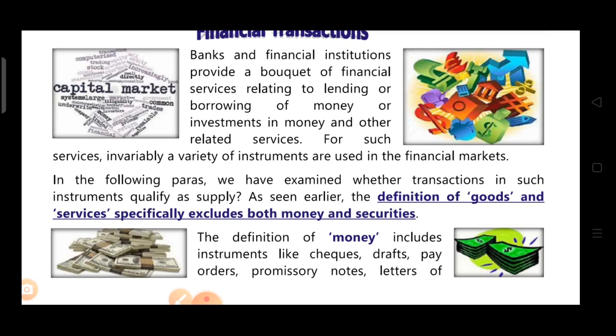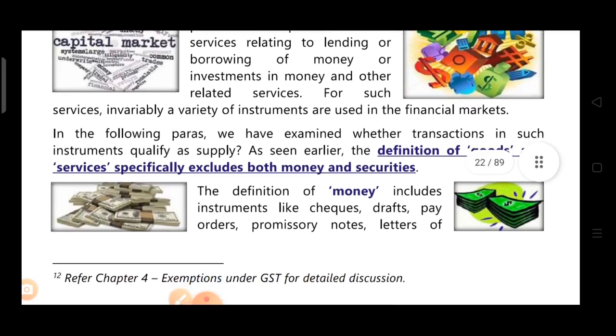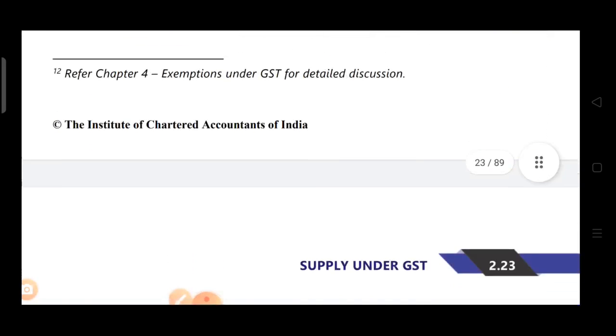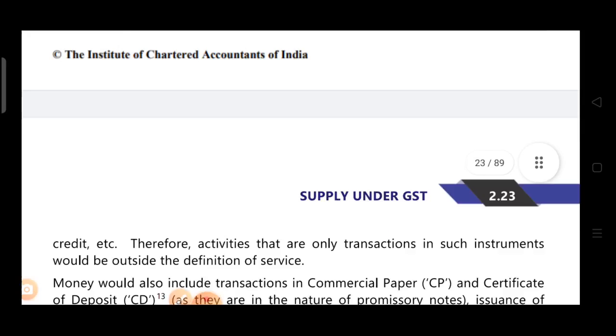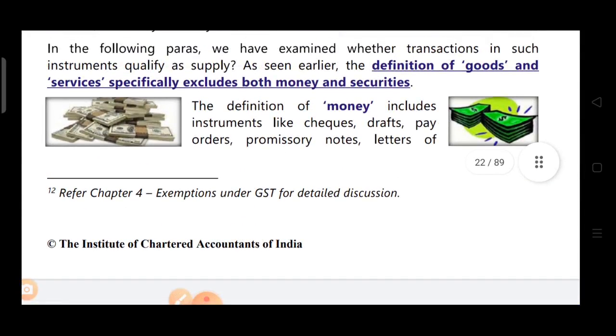The definition we have already done, in the goods and services definitions, both exclude money and securities. That means if there is any transaction in money and securities, that is neither goods nor services. Means that is not covered, so we can't say it is a supply. So what they have given further, the definition of money includes instruments like checks, drafts, pay orders, promissory notes, letter of credit, etc. So money includes all these instruments.